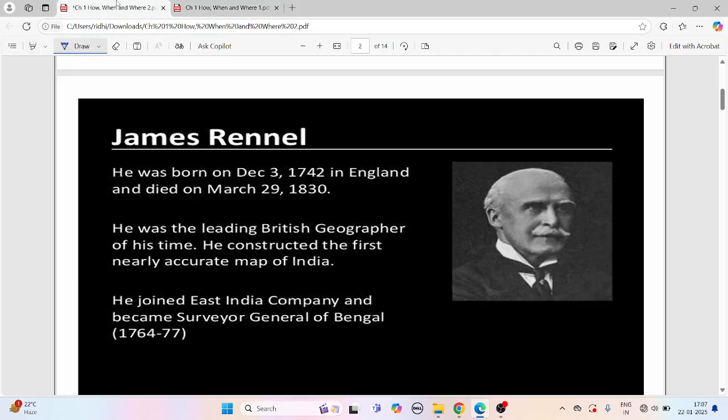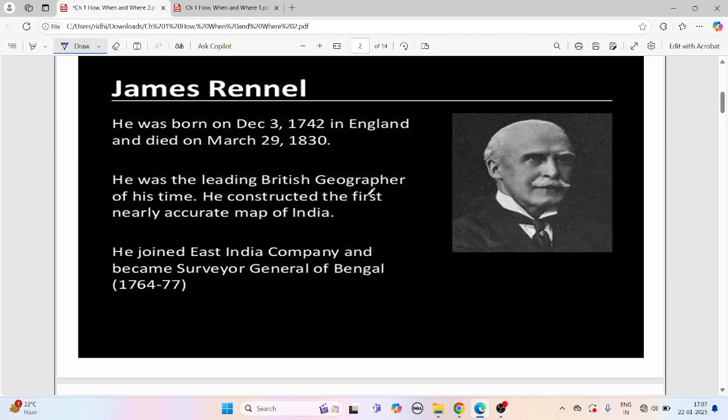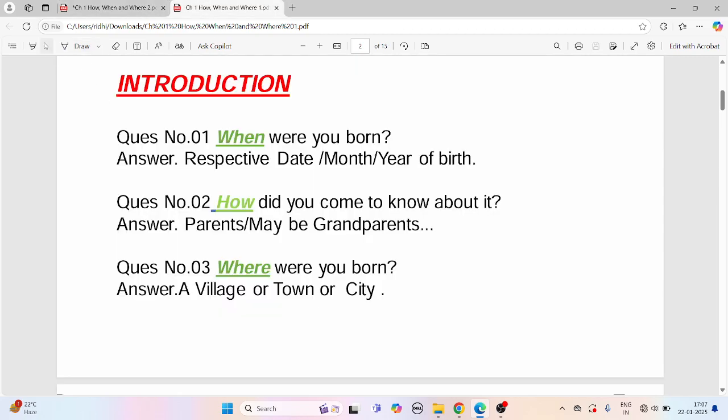So today we are doing the chapter How, When and Where, which is the first chapter in the NCERT book for class 8th. Moving on, let's see its introduction. Talking about the introduction of a thing is really important for us to understand the chapter nicely.